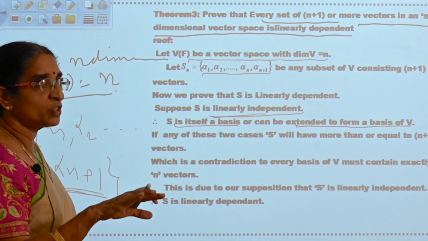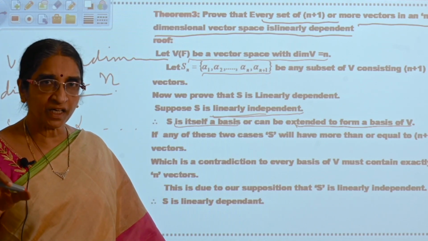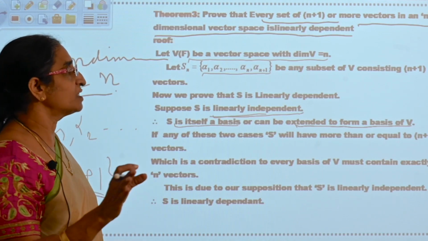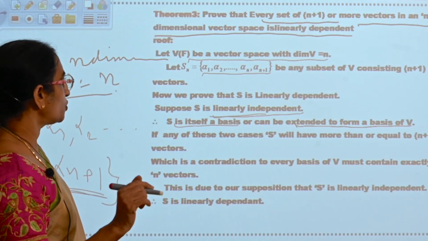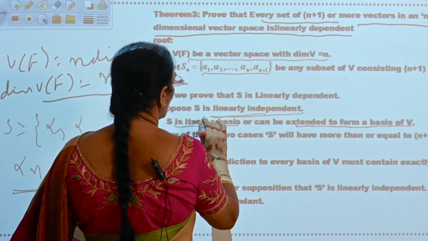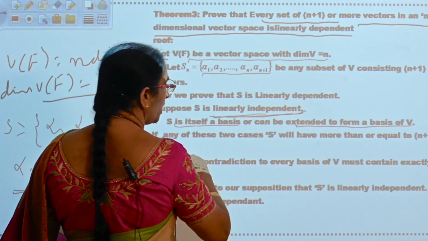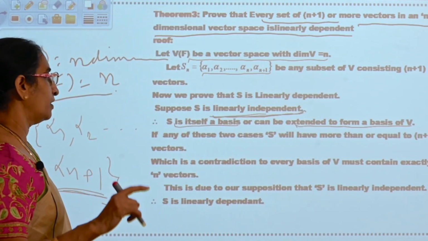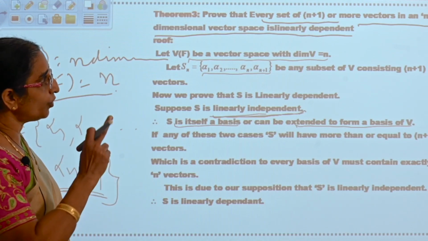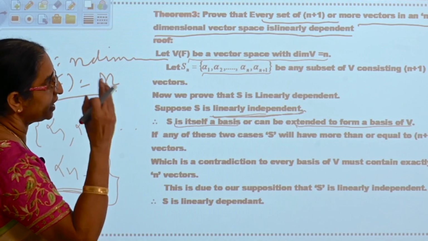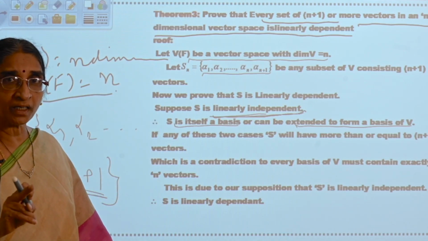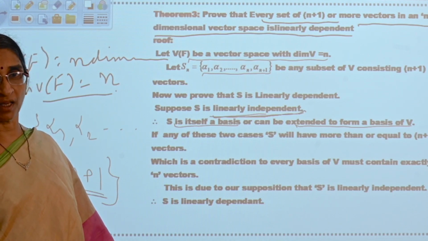So since the dimension of a vector space is invariant, that is, the number of elements in any basis set is the same, it is a contradiction. Contradiction to what? Suppose you take S with n plus 1 elements that is linearly independent, you are getting the contradiction. Therefore, every set having n plus 1 or more vectors will be linearly dependent in a vector space of dimension n.